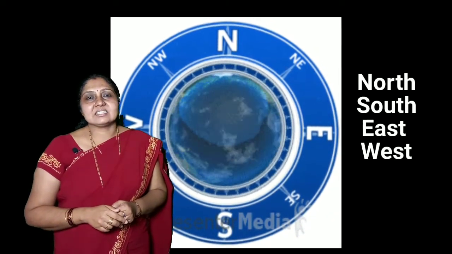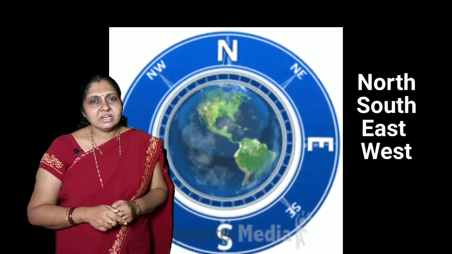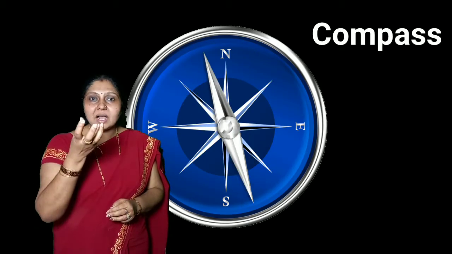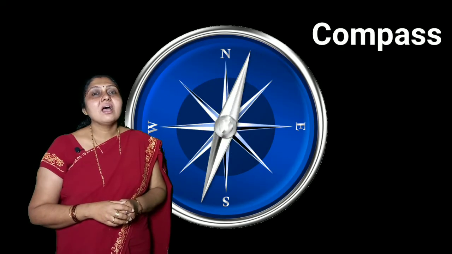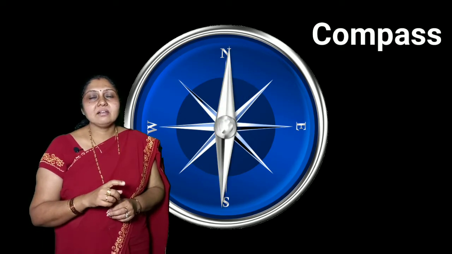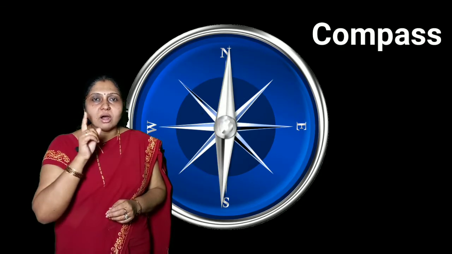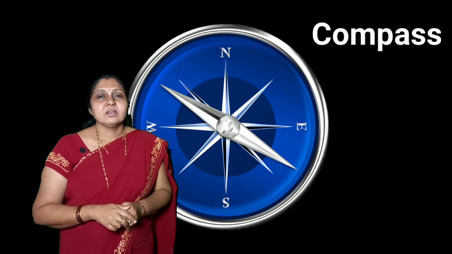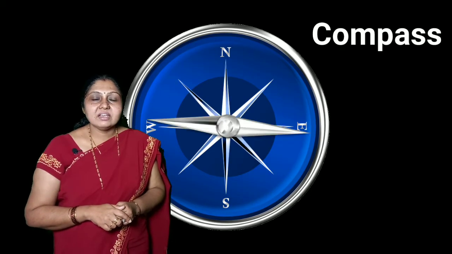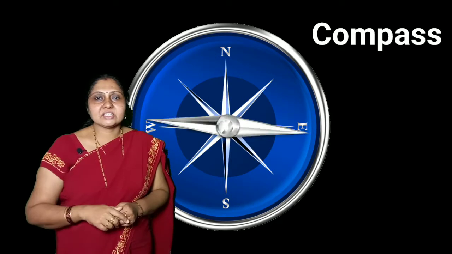The sailors in earlier days, during sailing, used the compass. The compass looks like a watch and it has a needle. When you use this compass, the needle always shows the north direction.